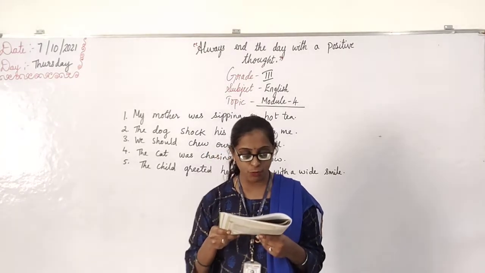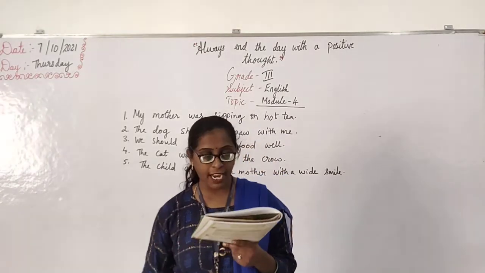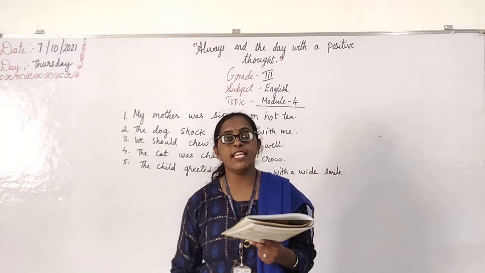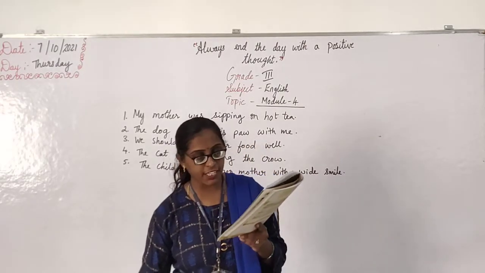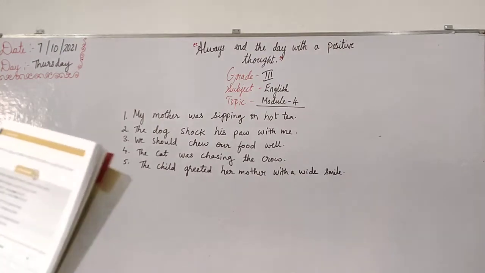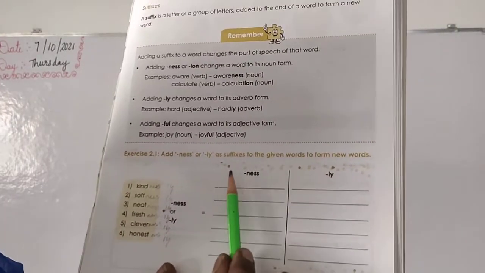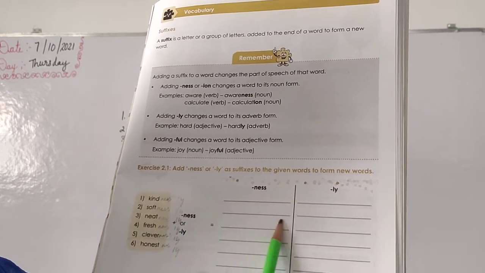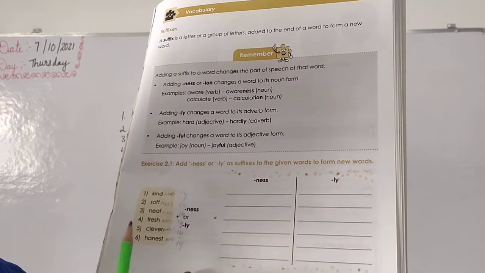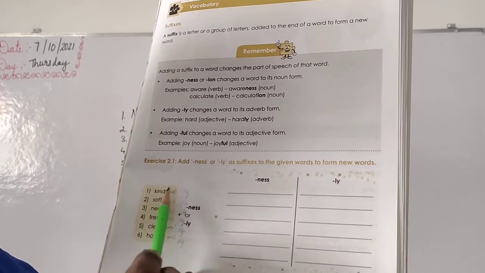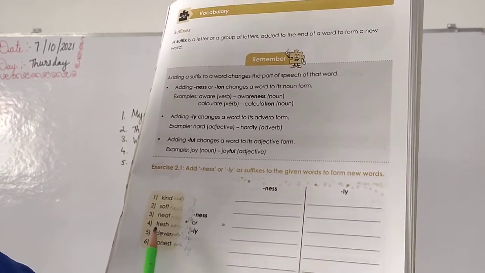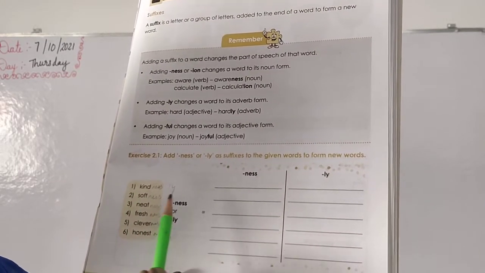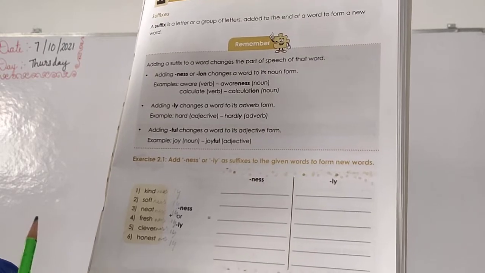Okay. Next we have exercise 2.1. Add ness or ly as a suffix to the given words to form a new word. Here they have given two parts, children, on page number 37. You will use ness for these words: kindness, softness, neatness, freshness, cleverness, and like that. Then kindly, softly, neatly, freshly, cleverly, honestly, like that.